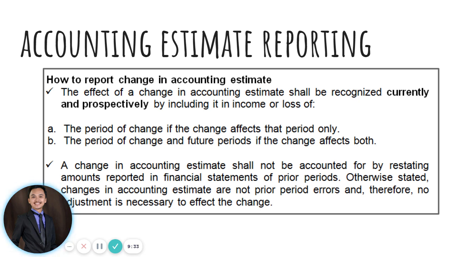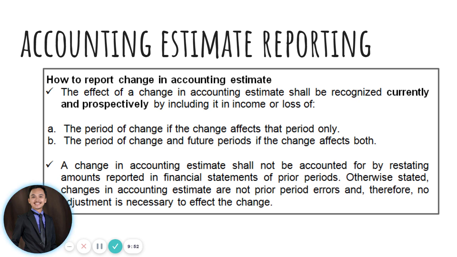For example, it was only changed on the third year, then therefore it will only have an effect from third year onwards. Okay, no adjustment is required for the prior years that has been computed using the previous estimate you had. All right, so that should be clear.